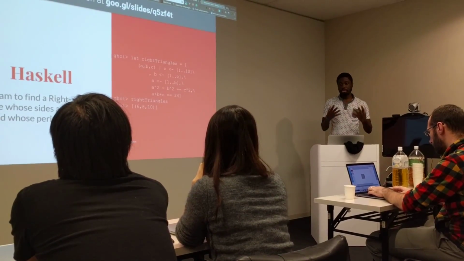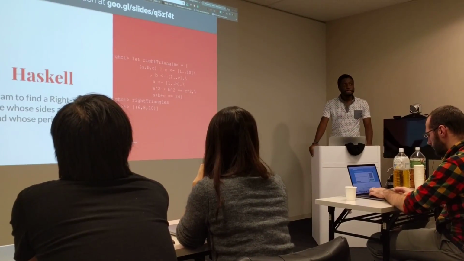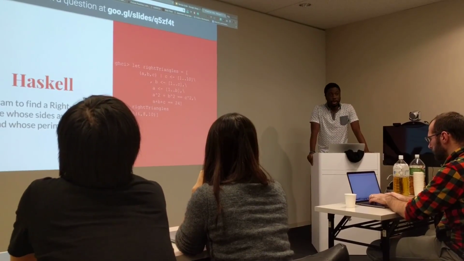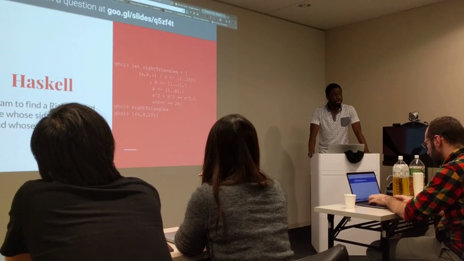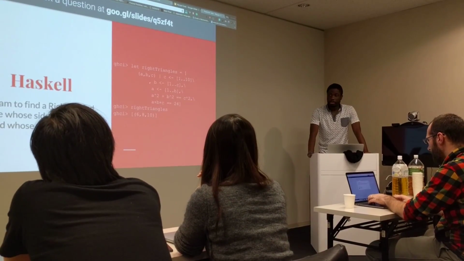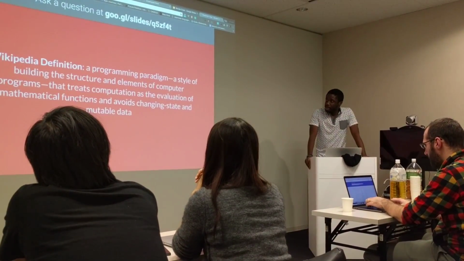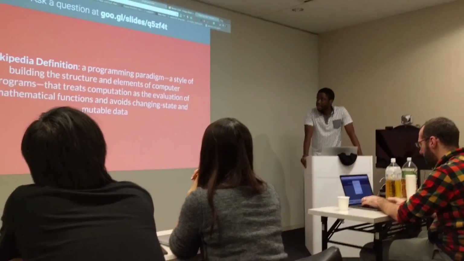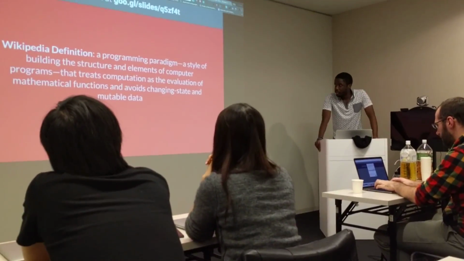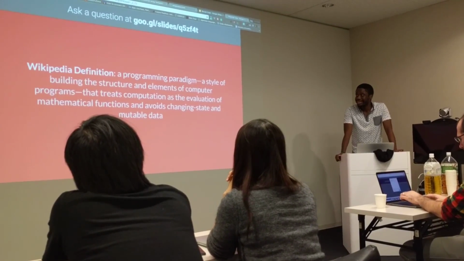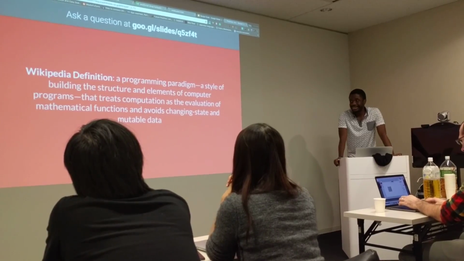So that just, I felt, was a good way to just give us all an overview of what functional programming is by comparing it with its equivalent code that is imperative. Now, Wikipedia says that functional programming is a programming paradigm, a style of building the structure and elements of computer programs that treats computation as the evaluation of mathematical functions and avoids changing states and mutable data.